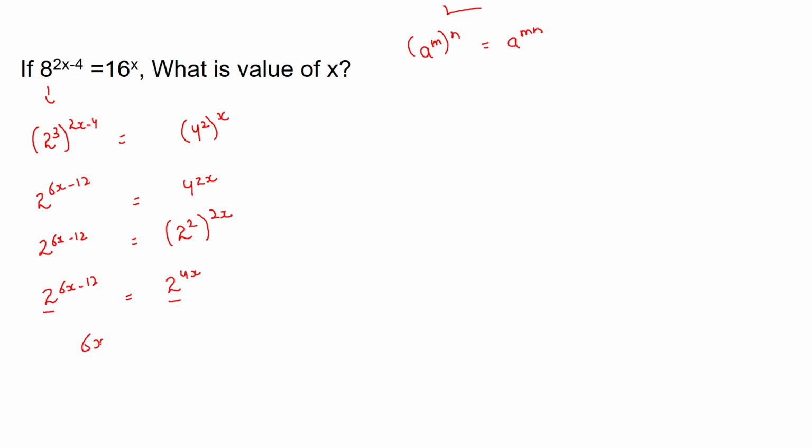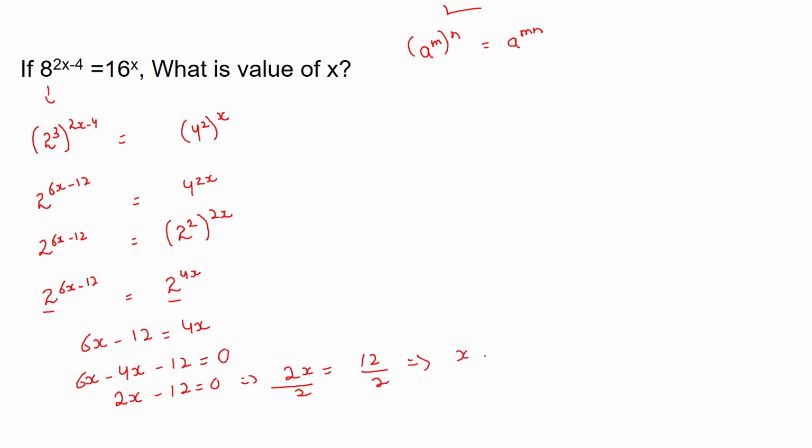So we have 6x minus 12 is equal to 4x. Now I am going to shift this 4x over here. We are going to have 6x minus 4x minus 12 is equal to 0. 6x minus 4x is 2x. So this is 2x minus 12 is equal to 0, which implies 2x is equal to 12. And to get the value of x, I need to divide both sides by 2. So x is equal to 6.